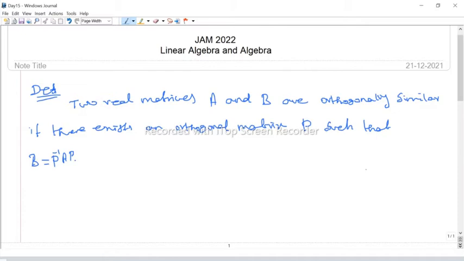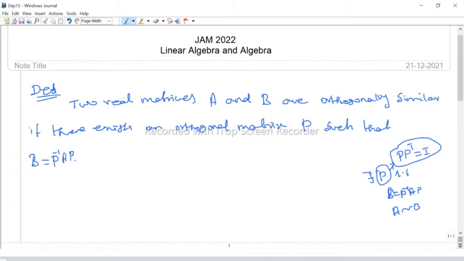Previously we discussed that two matrices are similar if there is an invertible matrix P such that B equals P inverse AP, and in this case we said A is similar to B. But when you say A is orthogonally similar, then such an invertible matrix should be an orthogonal matrix. Orthogonal means P into P transpose equal to identity. So if the invertible matrix is orthogonal, that is P into P transpose equal to identity, then we say A is orthogonally similar to B.